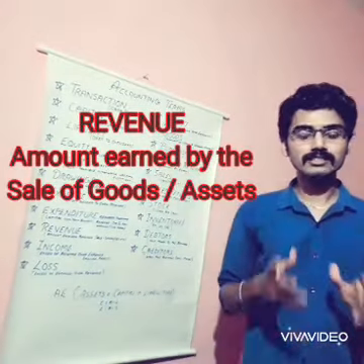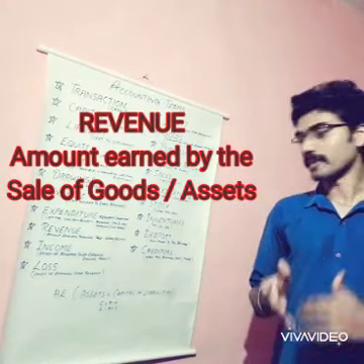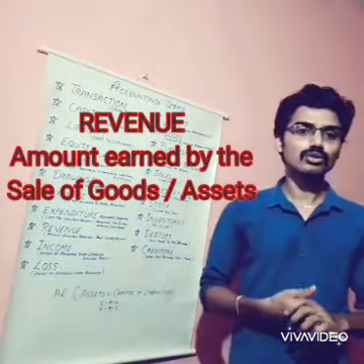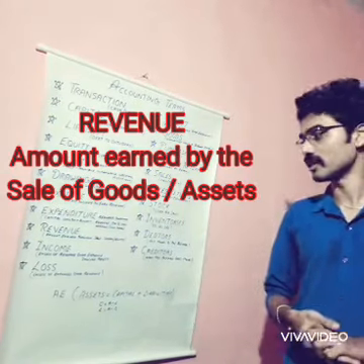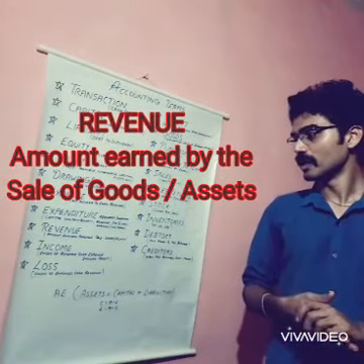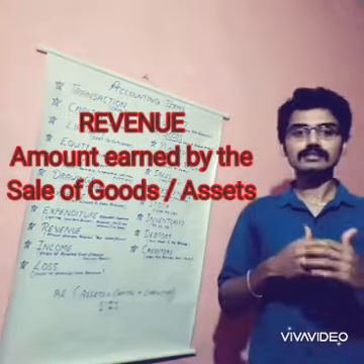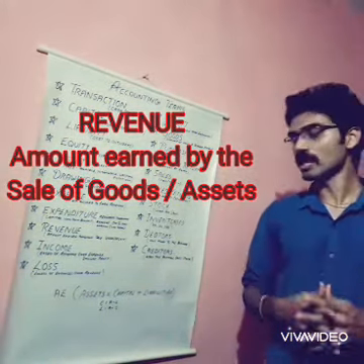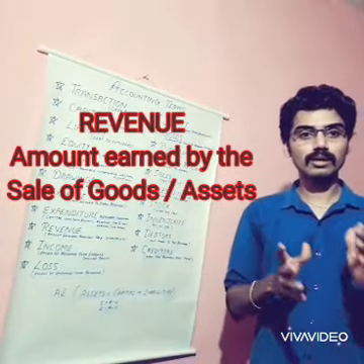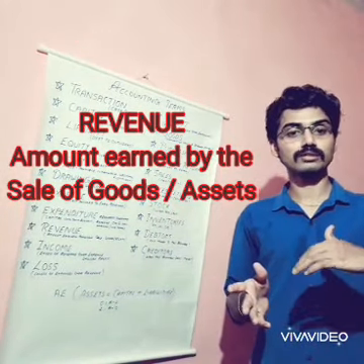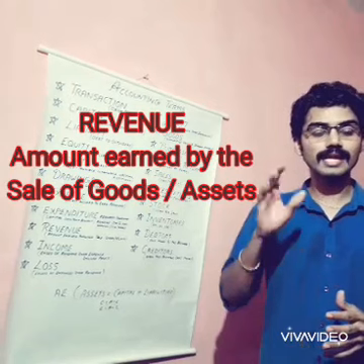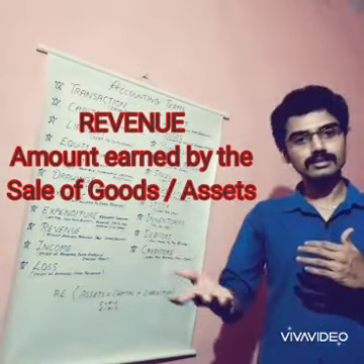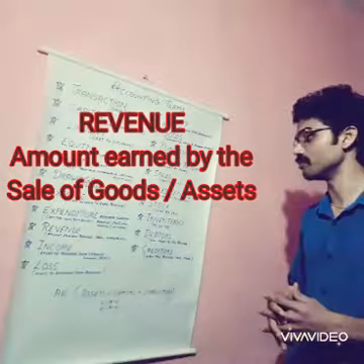And next one is revenue. Revenue is the major income. Not, it is not income, it is the amount that is earned through the sale of goods and services, that can be called revenue. So revenue is the amount that is earned by the business through the sale of goods and services or assets. The business may sell the assets to outsiders. That type of revenue earned by selling assets is also treated as revenue of the business.